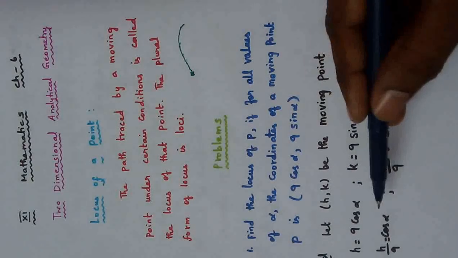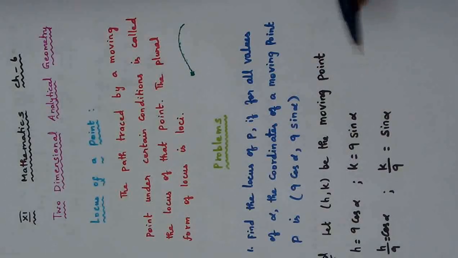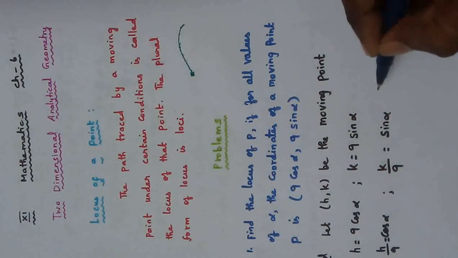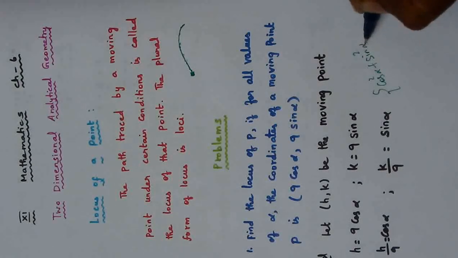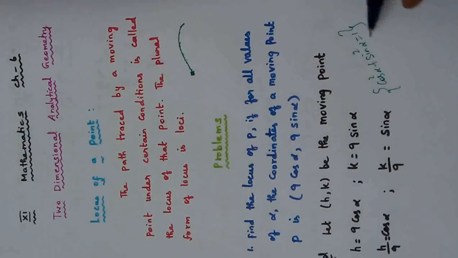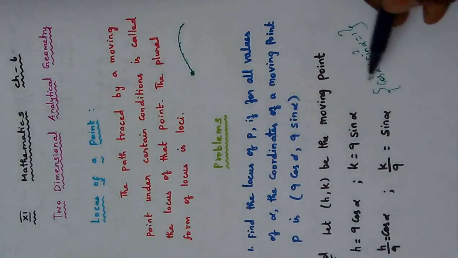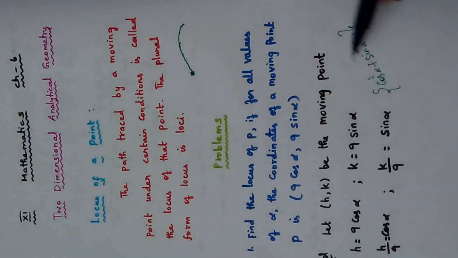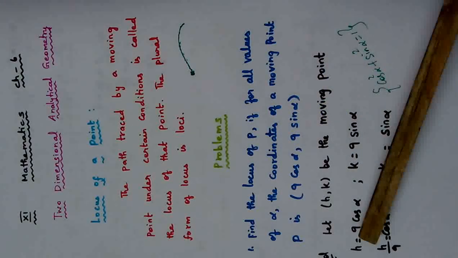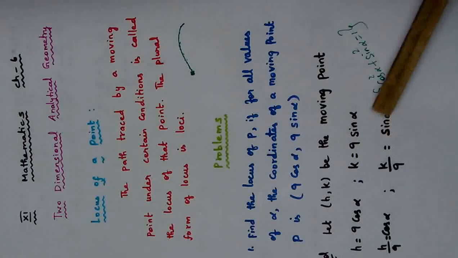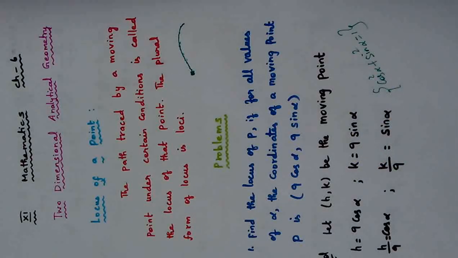Since we know sin alpha and cos alpha, and also we know the formula cos square alpha plus sin square alpha is equal to 1, this is the basic trigonometric formula. With the help of this formula, we are going to create the equation now. So the next line is, I am going to write the formula and substitute the values. Cos alpha, I can write as h by 9. Sin alpha, I can replace by k by 9. So first we are going to write the formula.